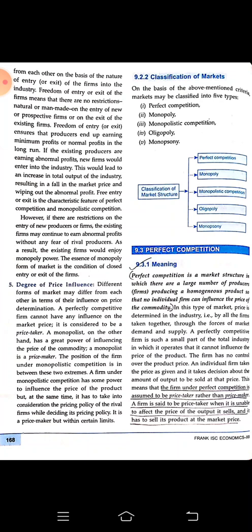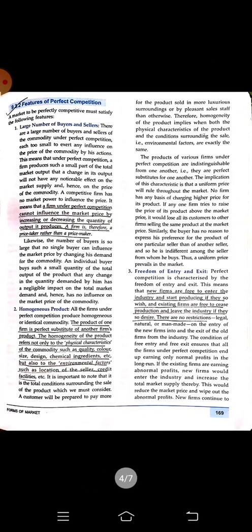So what are the features of a perfect competition market? Large number of buyers and sellers. A farm under perfect competition cannot influence the market price by increasing or decreasing the quantity of the output it produces. A farm is therefore a price taker rather than a price maker. Homogeneous product. The product of one farm is a perfect substitute for another farm's product.